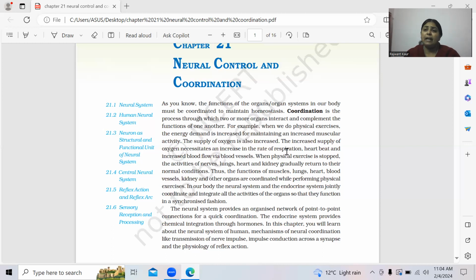So in the endocrine system, there are endocrine glands and their chemical secretions, hormones, and these hormones are solely responsible for the transmission of messages. Now what is a neural system?